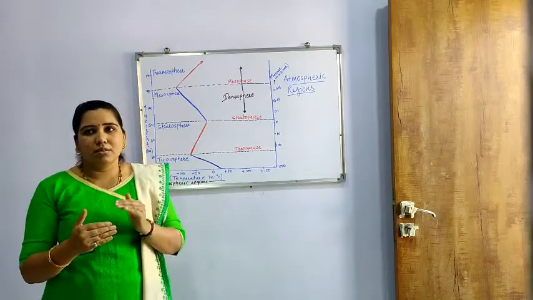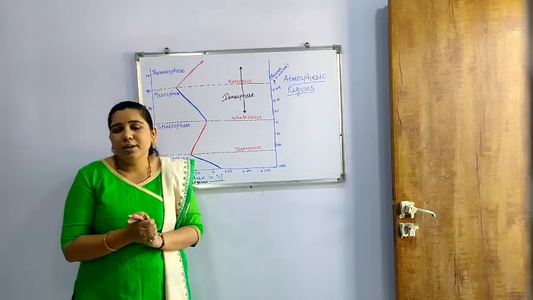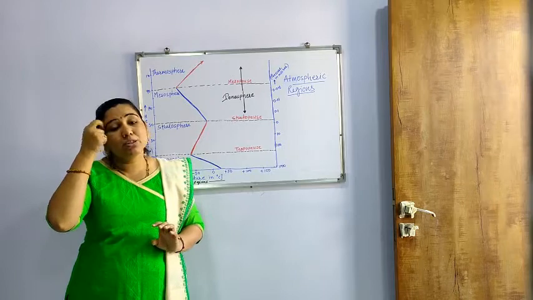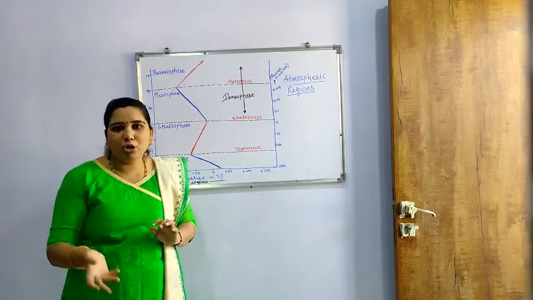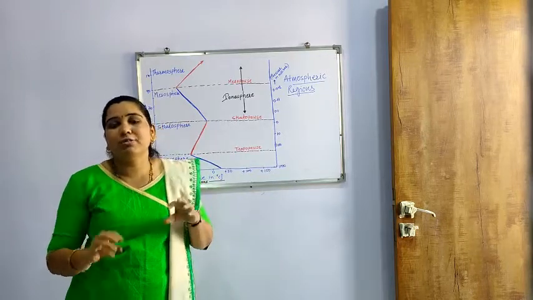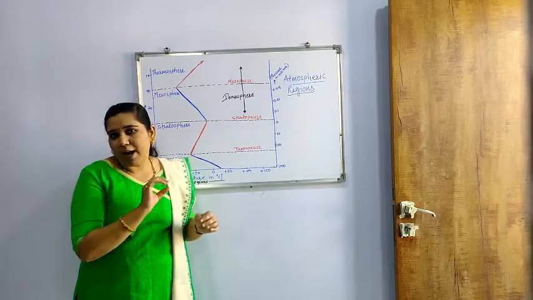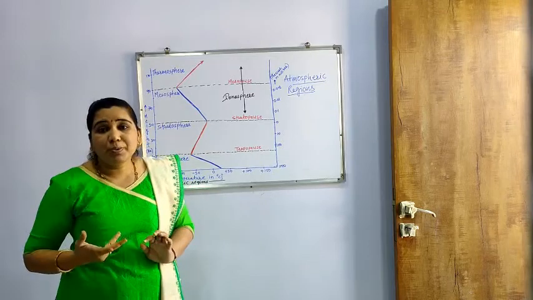The second segment we have seen is the hydrosphere, which covers the total presence of water, whether liquid or not. The total portion of the earth's surface where water is present comes under the hydrosphere. Then the biosphere.